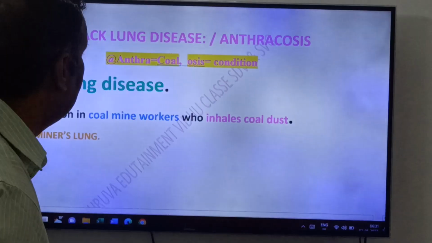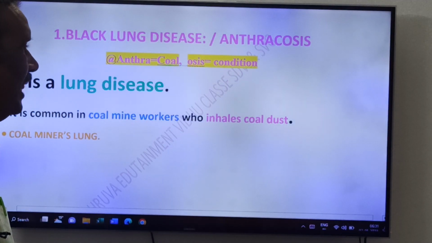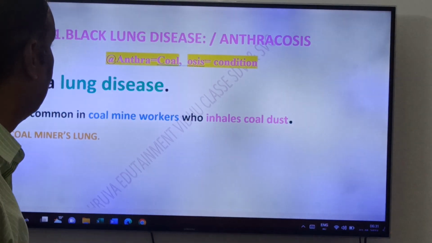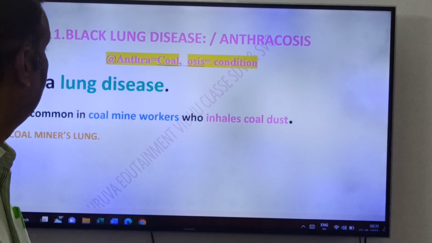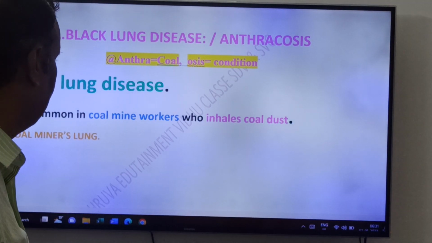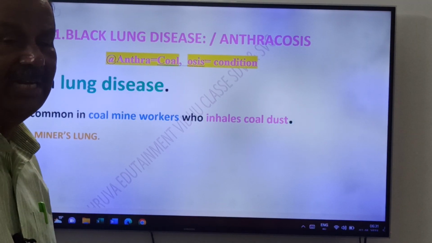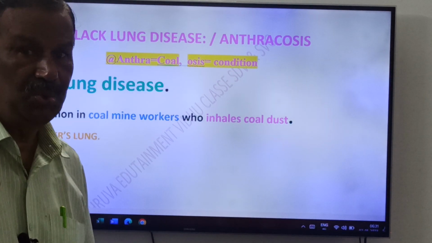First you take black lung disease, friends. It's also called anthracosis, friends. Anthra means coal. Osis means condition, friends. So it is a lung disease. The name itself indicates, friends, black lung. This is due to coal, friends.